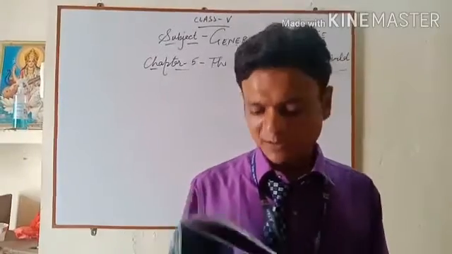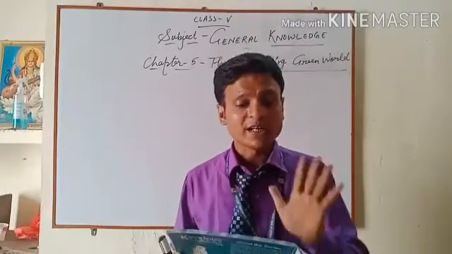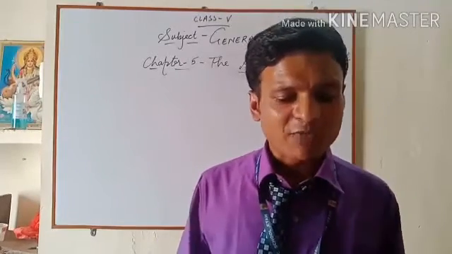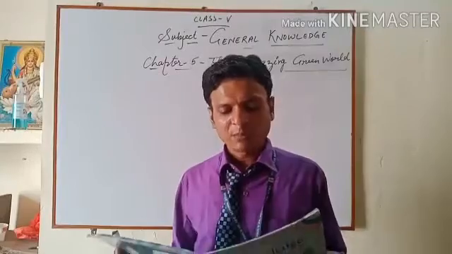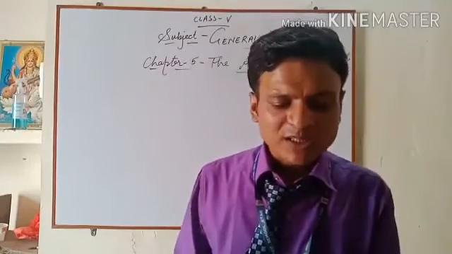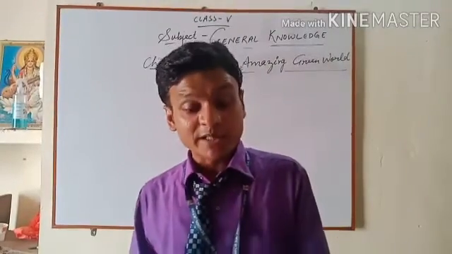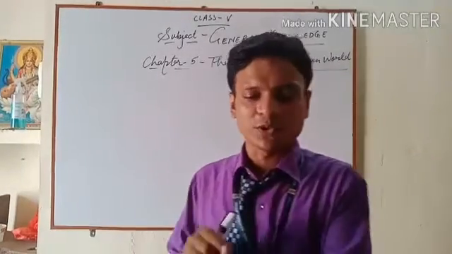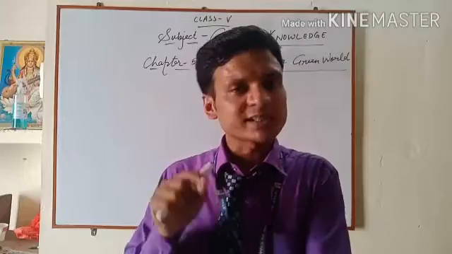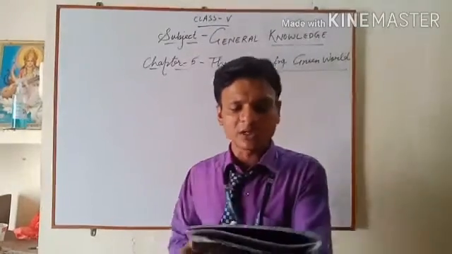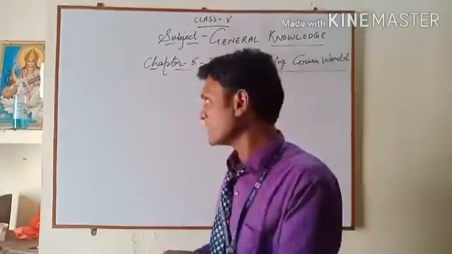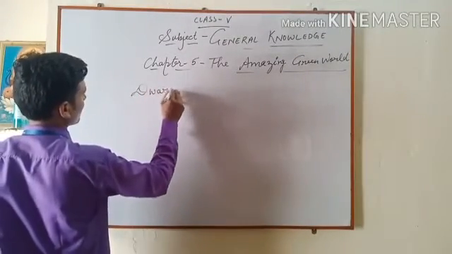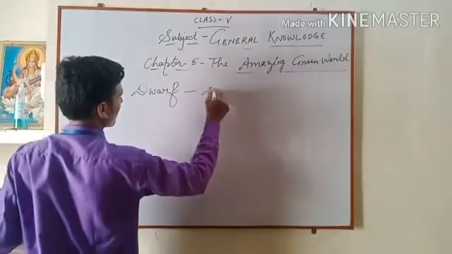Which fruit has its seed on the outside? Strawberry. Which tree has the longest leaf? The tree having the longest leaf is the Raffia palm tree. Which is the world's tallest growing tree? That is the coast redwood. What is the name of the world's tiniest tree, the smallest tree? That is the dwarf willow. Dwarf means small or tiny.